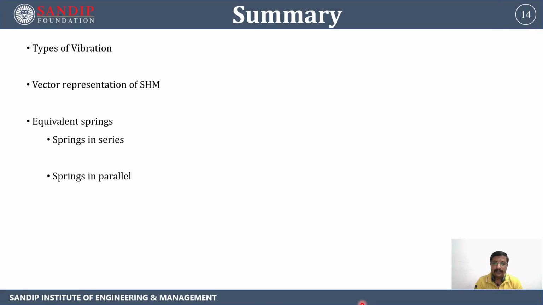In this lecture we have discussed the types of vibration. Then we discussed the vector representation of simple harmonic motion, how we can add two vectors, and when we add the two vectors we get a resultant motion that is also simple harmonic. Then we discussed the equivalent springs: springs in series and springs in parallel.